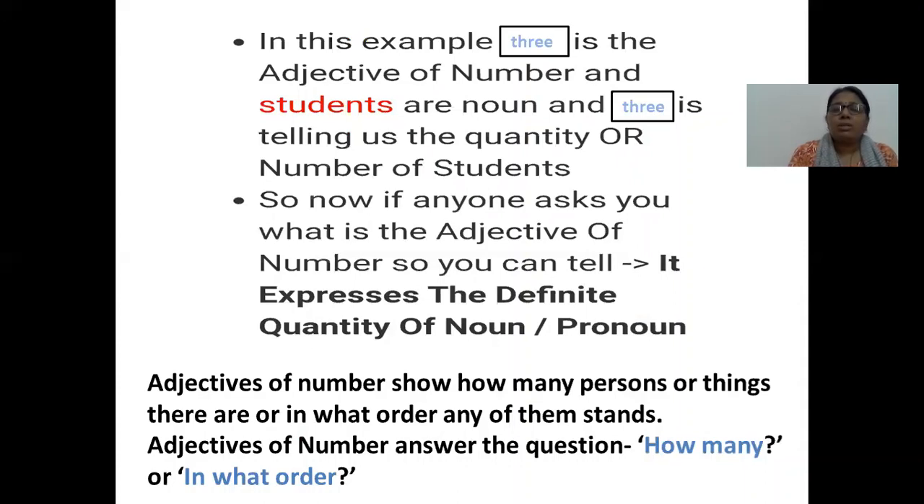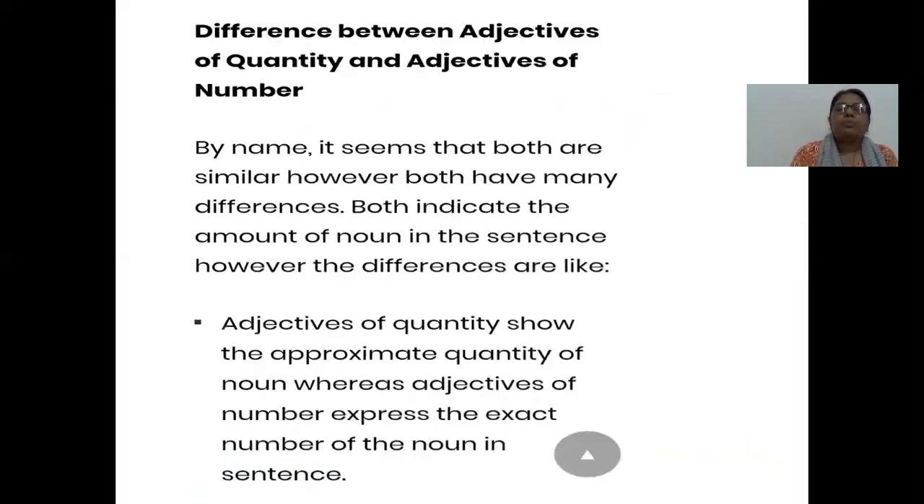So now if anybody asks what is the adjective of number, we can say that it expresses the definite quantity of noun or pronoun. Adjectives of number show how many persons or things there are or in what order any of them stands, and they answer the question how many or in what order. Now what is the difference between adjective of quantity and adjectives of number? By name it seems that both are similar, but they have many differences. They are indicating the amount of noun in the sentences, but there are some differences which are as follows.